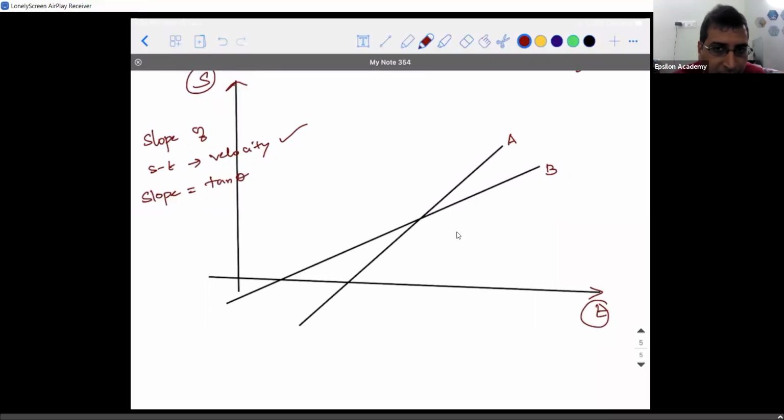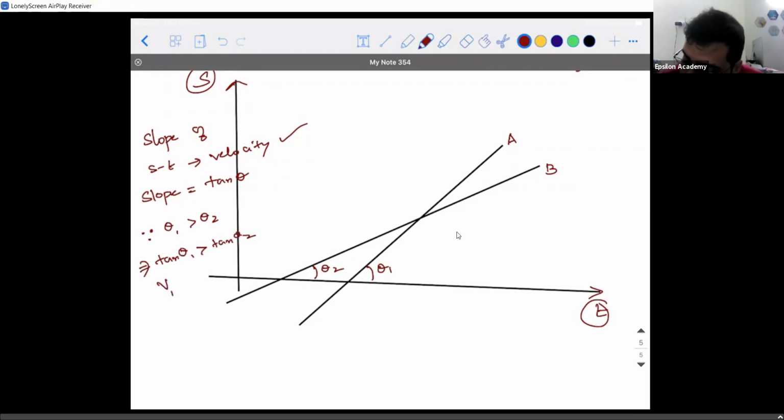Right, according to mathematics, it is tan theta. Because in this question, they have not given us the points, what I will do is take this as theta 1, this as theta 2. Which angle is more? Since theta 1 is greater than theta 2, tan theta 1 is greater than tan theta 2. Tan theta 1 is the slope of graph A, tan theta 2 is the slope of graph B. So the speed of particle A is greater than the speed of particle B. Accepted? So you're able to understand how slope is going to help you solve problems in kinematics, that is motion in a straight line.